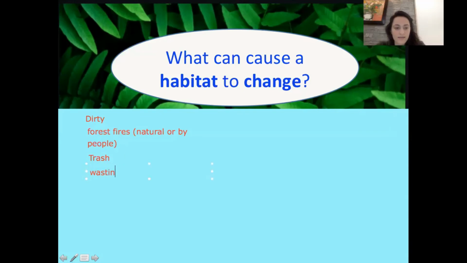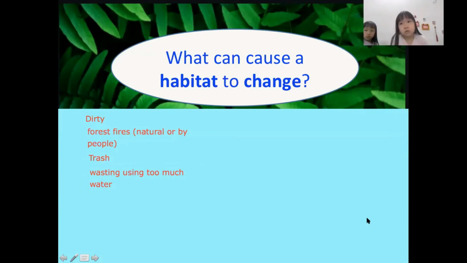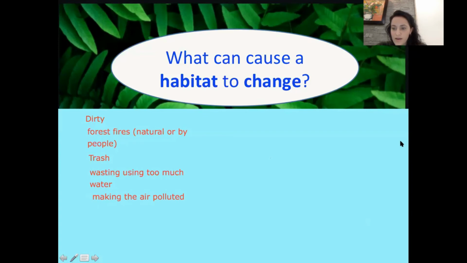Wasting or using too much water. Good job. Hannah, you're on now. Hannah, what can cause a habitat to change? Make a pollution air. Excellent job. Making the air polluted is how we would say it. Nice work, right? We make the air polluted.